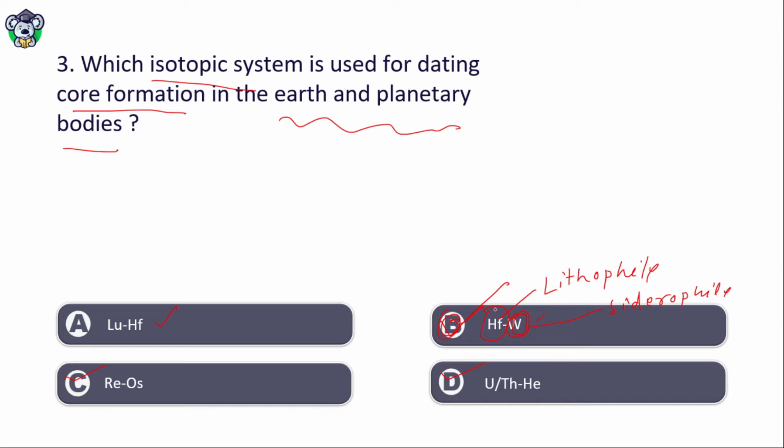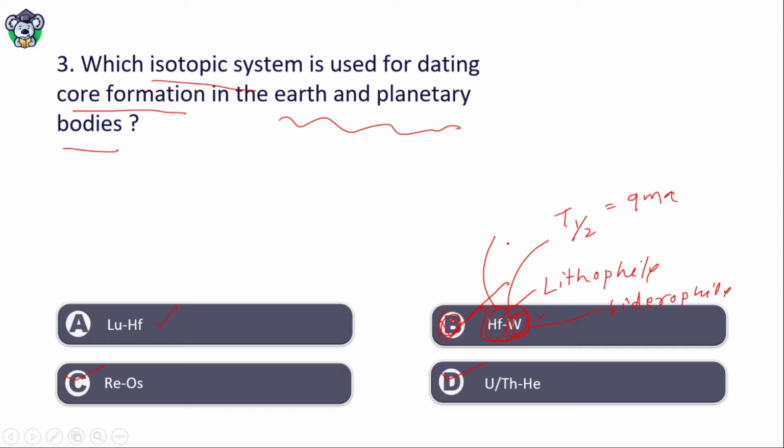This hafnium and tungsten isotopic decay system has a half-life of 9 million years. This is very short. So this is used for dating the core formation of earth and other meteorites.